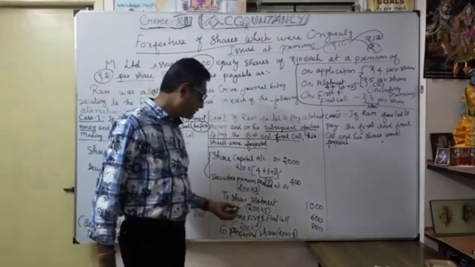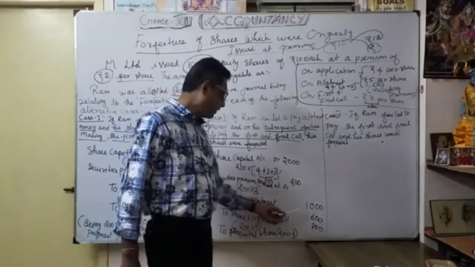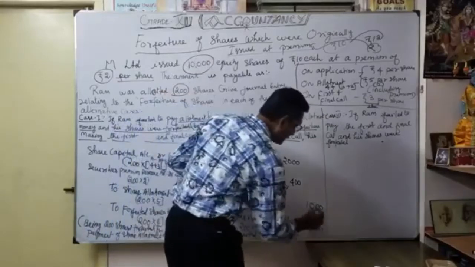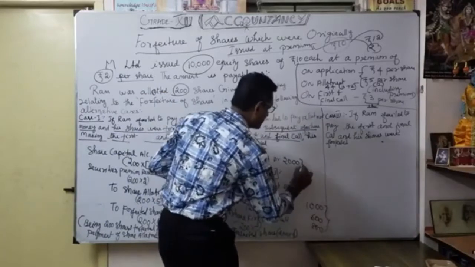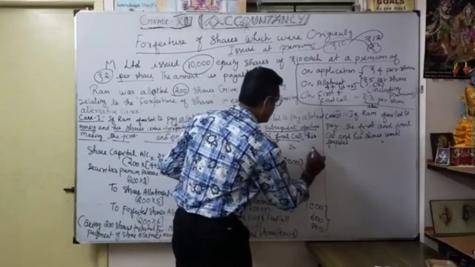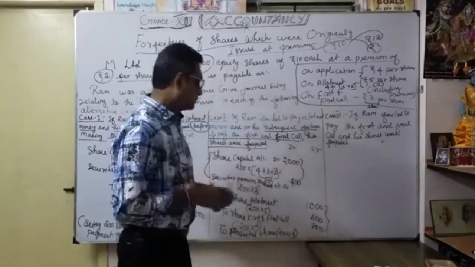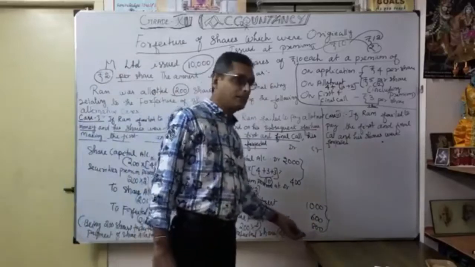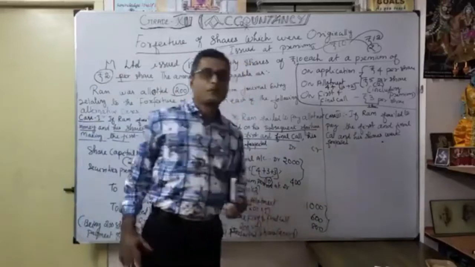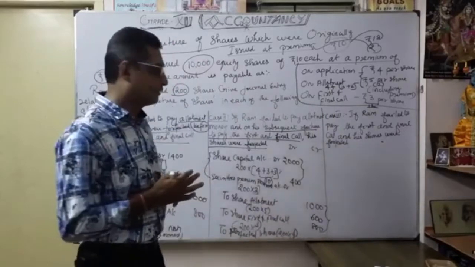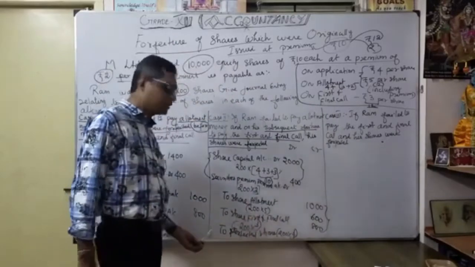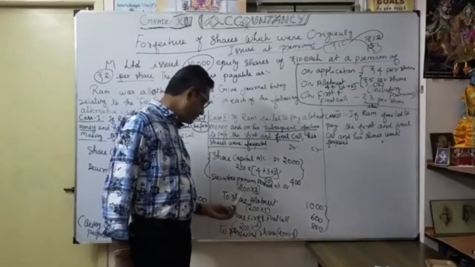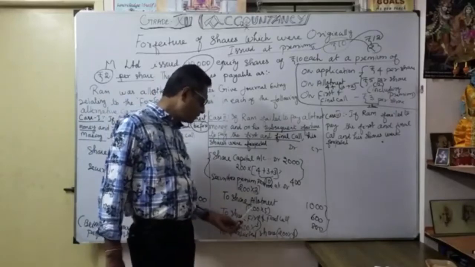Under that, the default of share allotment, then share first and final call, thereafter forfeited shares 200. So totally, the company will take this 800 rupees. Understood? Check the total: 2400 debit, and credit is 1000 plus 600 plus 800. That's what you want to verify. Even the missing figure here should be nothing but our forfeited shares. Cross verification, whether the work is correct or not. Naturally the narration is: 200 shares forfeited for non-payment of share allotment and share first and final call.